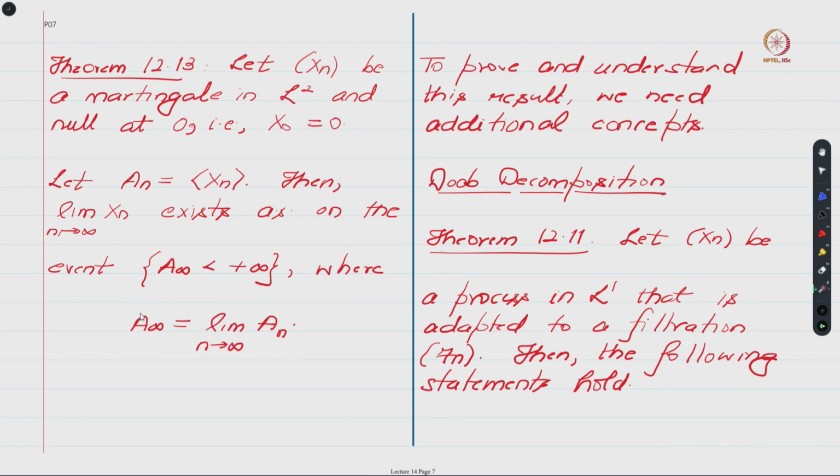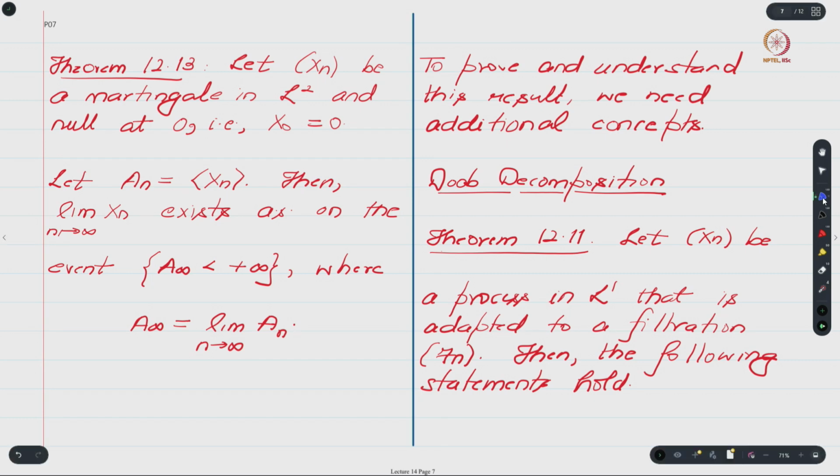We will soon see that this An term is actually an increasing sequence. Because this is an increasing sequence, this limit always exists, and hence A infinity is well defined, and because A infinity is a well defined random variable, we can consider this event A infinity less than infinity.